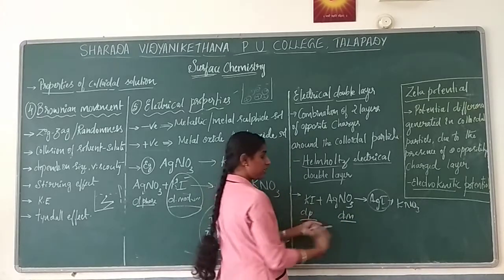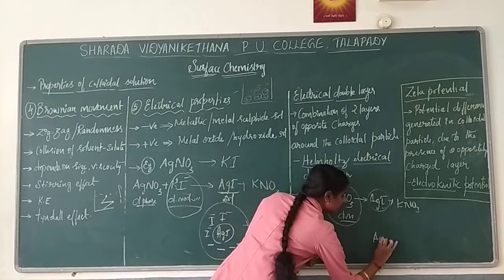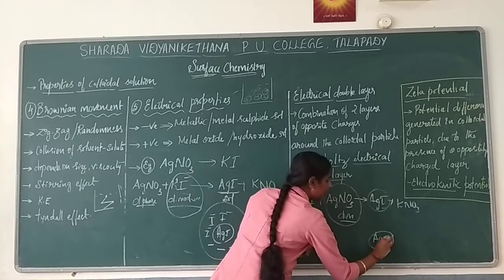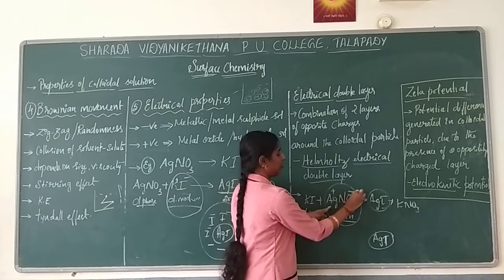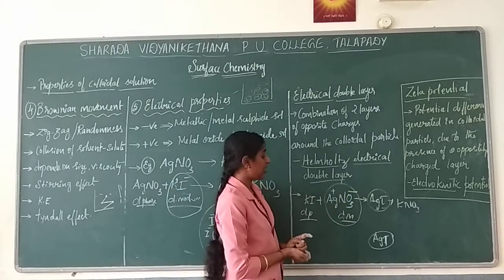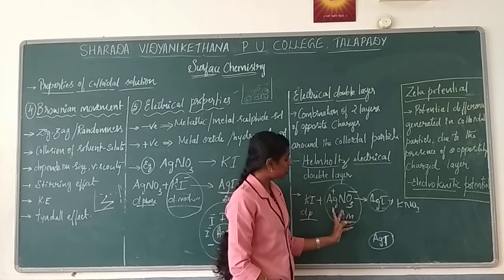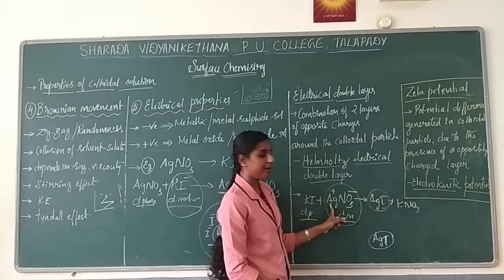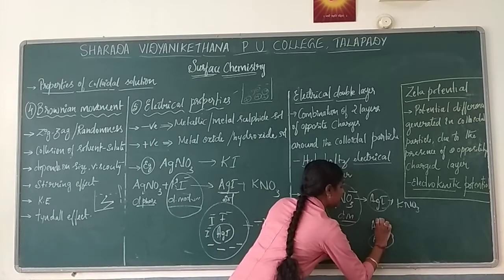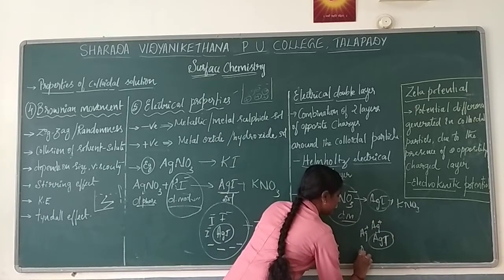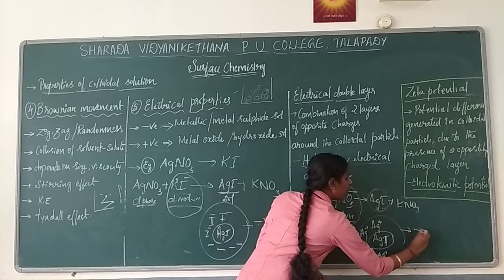So what is important for us to check this charge? We need the dispersion medium. Take the salt, that is the colloidal particle. Now in this dispersion medium you have Ag plus and NO3 minus, right? Two ions are present. So which ion will it absorb? Whether it absorbs Ag plus or NO3 minus. Which is common over here? The common ion is Ag plus. This also has Ag, this also has Ag. So it absorbs Ag plus, and in this kind of solution we can say this is a positive salt.